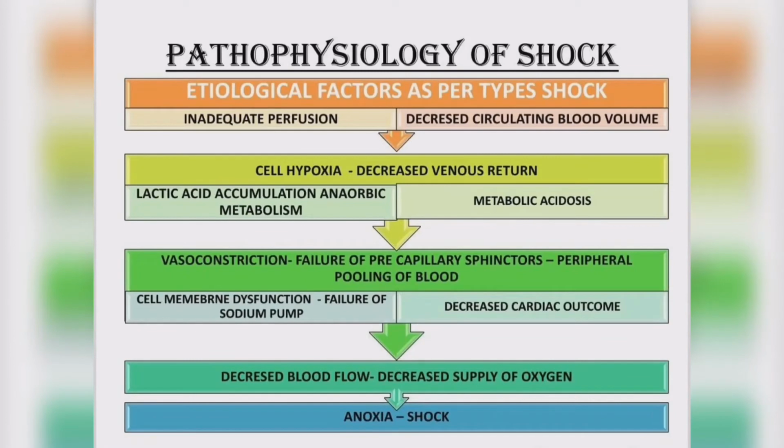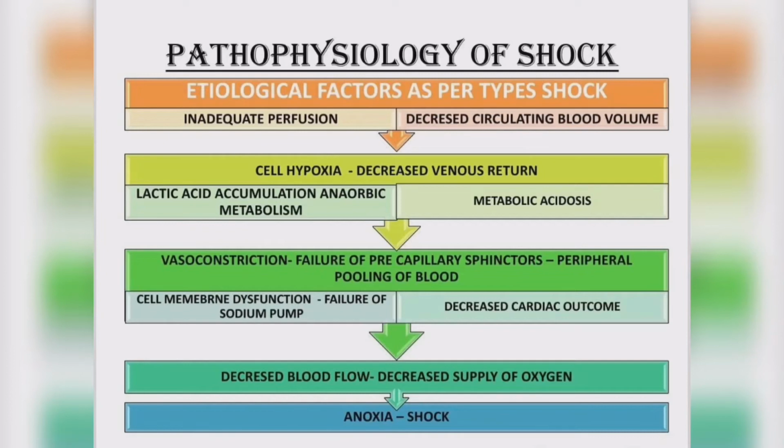Next we will see the pathophysiology of shock in general, and in parts 3 and 2 we are going to cover the management of different types of shock. So this is the pathophysiology in general. First there will be an etiological factor as per the type of shock. There are many types of shock: hypovolemic shock, anaphylactic shock, cardiogenic shock, neurogenic shock. As per the etiological factor, there will be inadequate perfusion, that means decreased oxygen supply, nutrients, and tissue oxygen exchange,